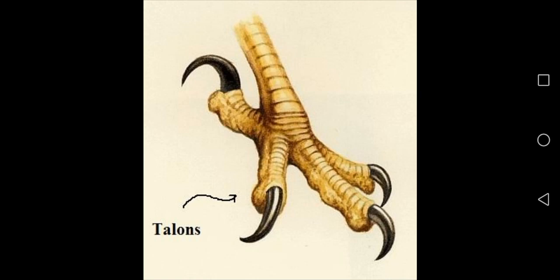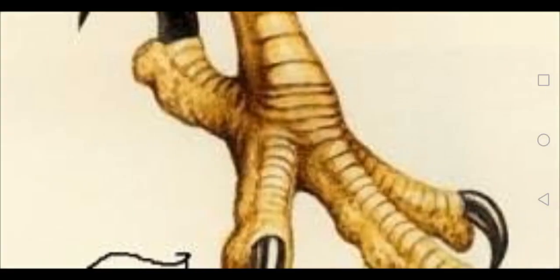Certain animals which have these talons are eagles and vultures. Why? They hunt smaller animals such as mice and squirrels for food. So have you understood what are talons? These eagles and vultures have sharp, curved claws. These are called talons. And these claws help them to catch and grip their prey. Grip means keep hold of. Their prey means the animals they hunt.